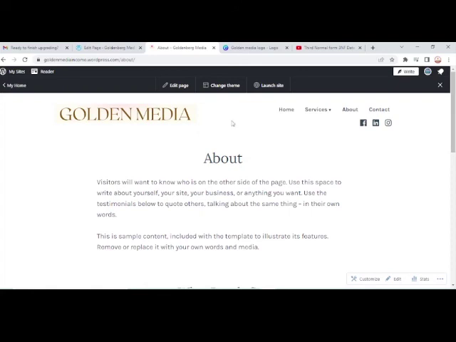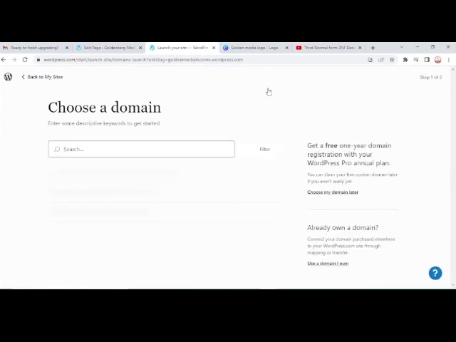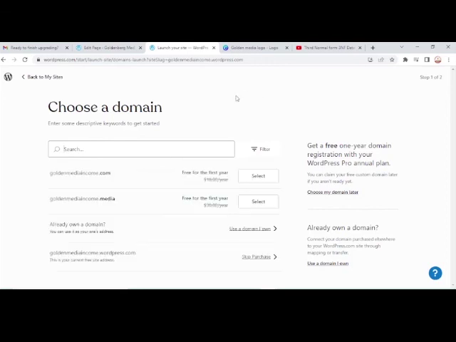Right. So what I'm going to do right now, I'm going to launch this site. I'm launching it because I need it to be online so that anybody can see. Once you have launched your site, everyone can see it. Alright, but here it comes asking us if we want to choose a domain. I said no, I would choose a domain later. I don't need any domain right now.